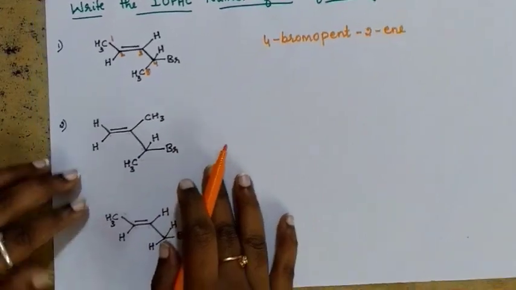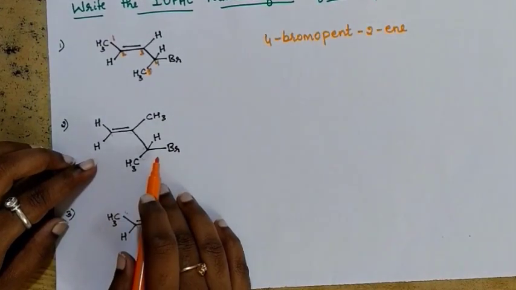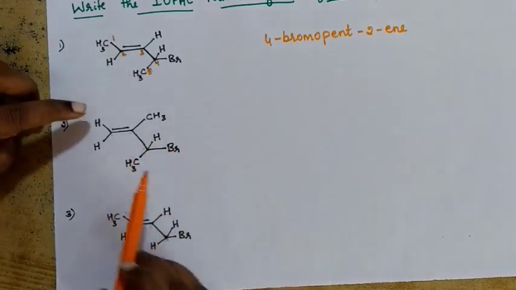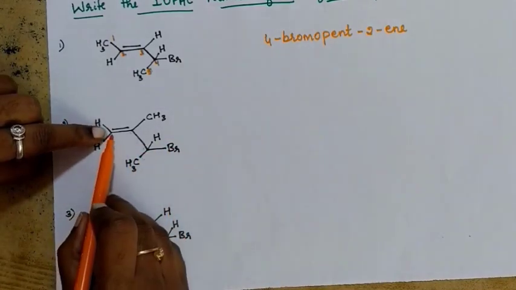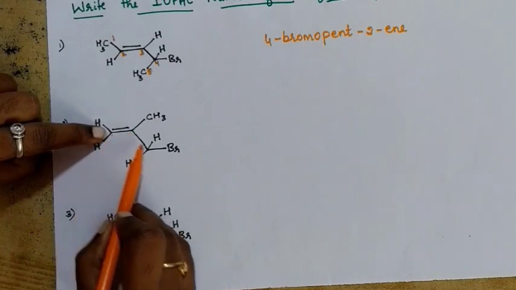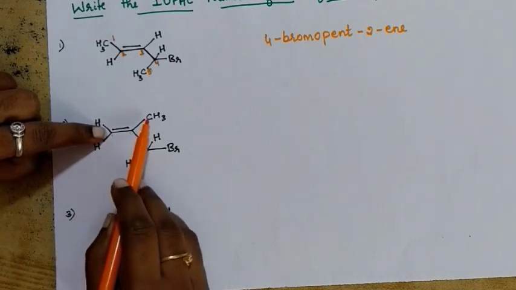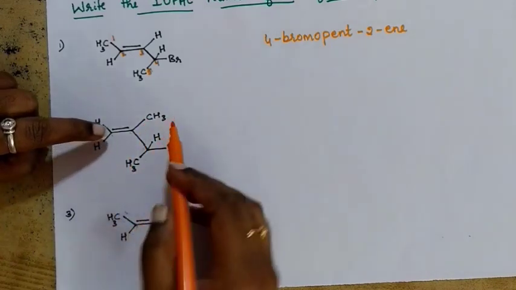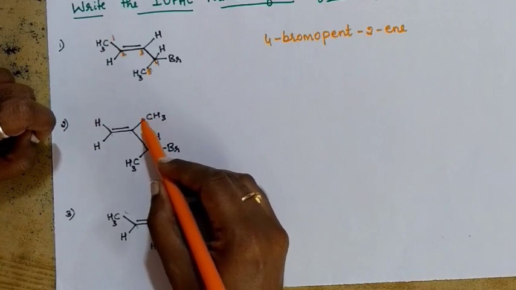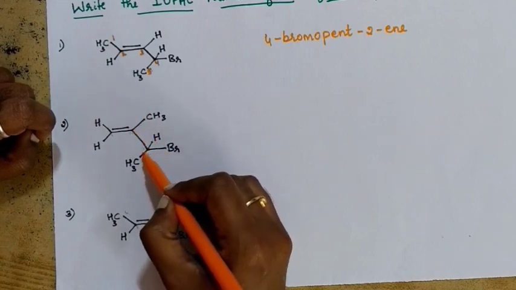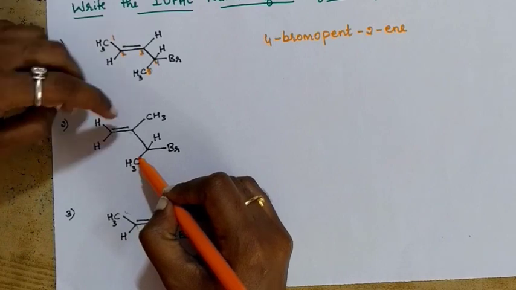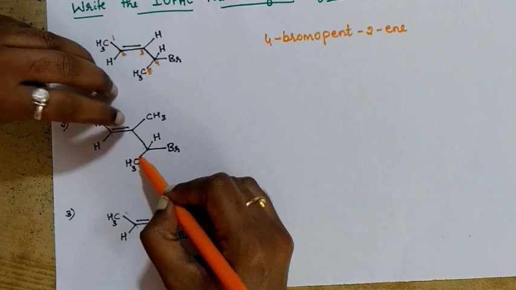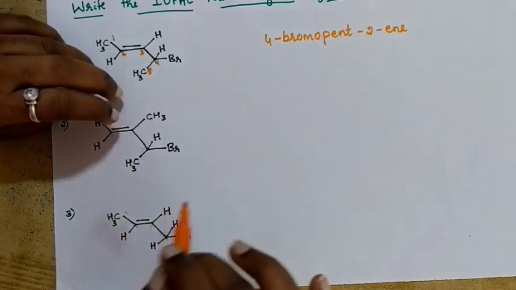Now let's see the second one. First you need to identify the parent chain. See how you can find out the parent chain. Here one carbon is there, here one more, another, and here. This is also carbon, okay? But in the parent chain, there must be more number of carbon atoms, no? If you consider this one, 1, 2, 3, 4 carbon atoms will be there. And this second position is going to be a double bond. But double bond must be included in a parent chain.